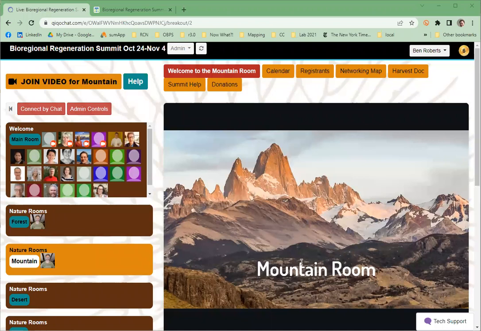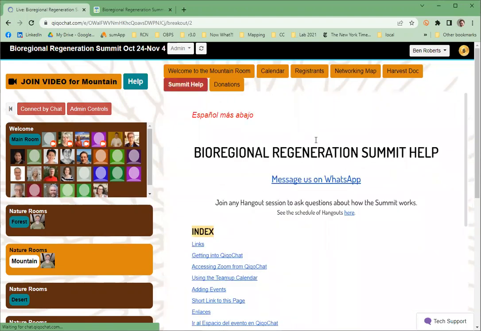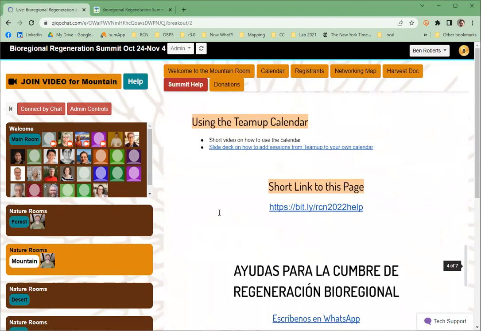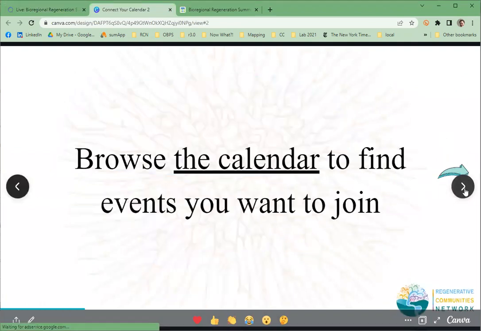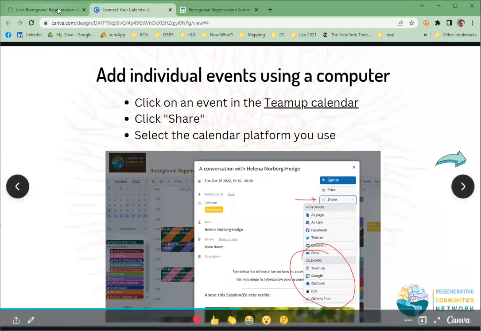One last thing that I want to show you is that if you click the Summit Help button, which you'll find in all the rooms, that takes you into our help document. And there is a little section on using the calendar down here. And it's got, we'll have, as soon as I finish recording this and upload it to YouTube, a link to this video. And it also has a link to a slide deck that goes through the process for how you add things to your own calendar as well. That might be simpler than watching the video. So with that, you're all set.